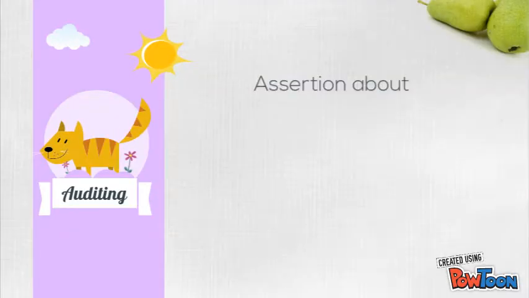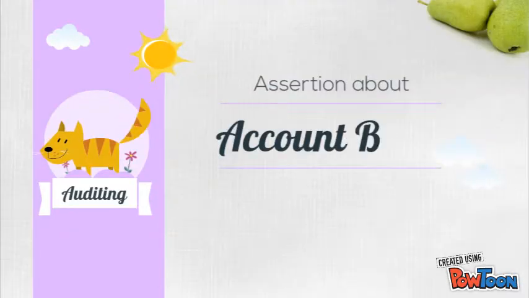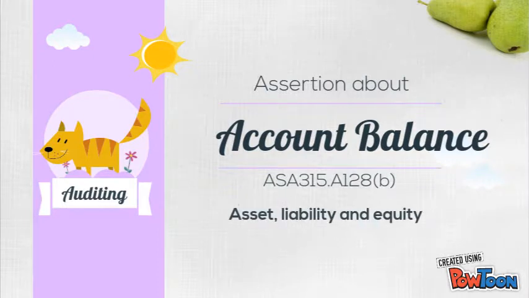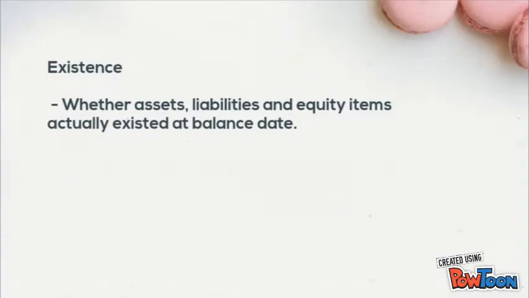Let's talk about assertions about account balances. Assertions about account balances are introduced in ASA 315.A128. These apply to balance sheet items, for example assets, liabilities, and equity. Existence: whether assets, liabilities, and equity items actually exist at the balance date.